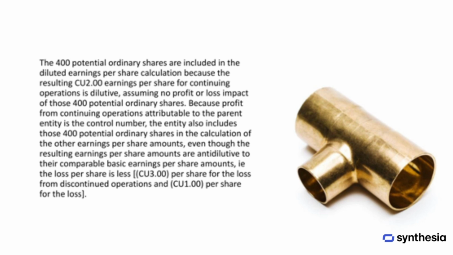Even though the inclusion makes the results anti-dilutive, compared with the basic earnings per share, meaning the reported loss per share is smaller, the calculation still applies. As a result, the diluted loss per share is 3 currency units for discontinued operations and 1 currency unit for the overall loss.